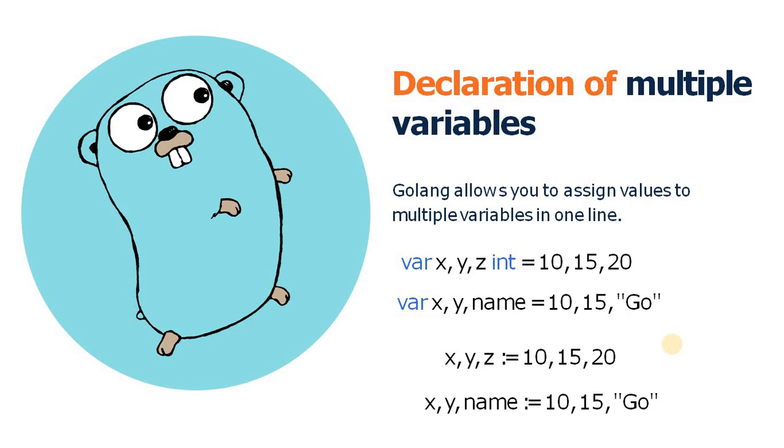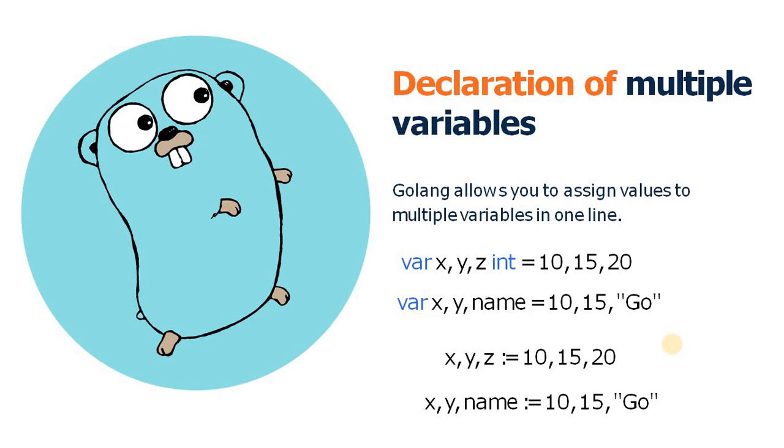If we try to assign a different value like a string or floating point value, the compiler will raise an error because we have explicitly defined the type of these variables. In the second form, we use the var keyword to declare 3 variables, but here the type of the variable is inferred by the compiler based on the assigned literal value.